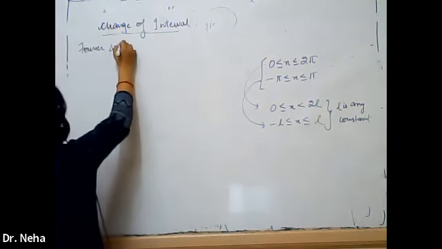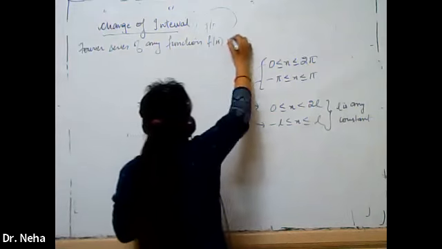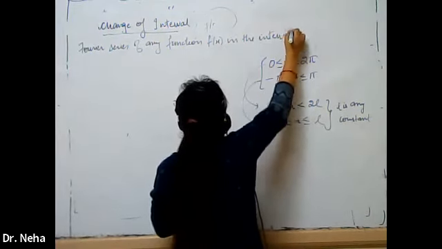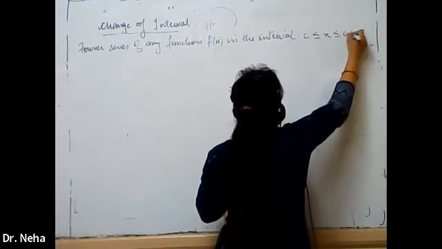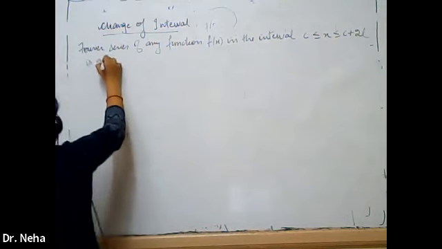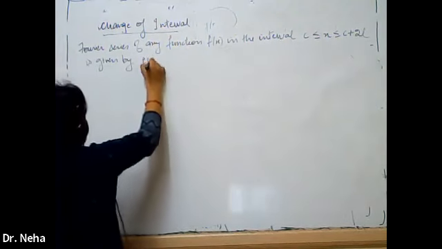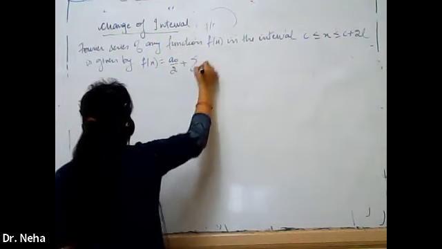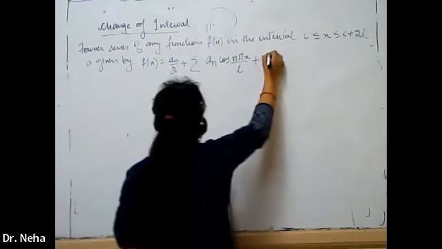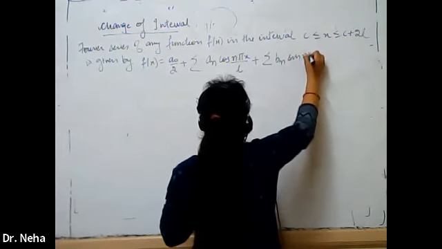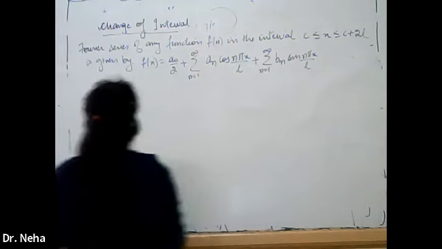Fourier series of any function f(x) in the interval c to c+2l is given by f(x) = a0/2 + Σ an cos(nπx/l) + Σ bn sin(nπx/l), where n is any integer which takes the values from 1 to infinity.